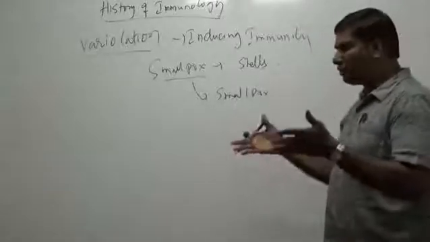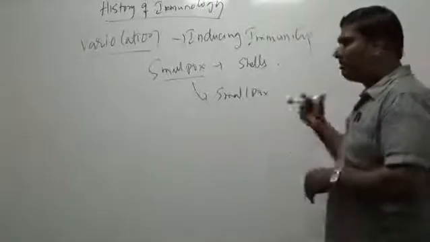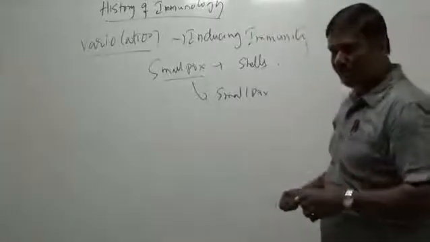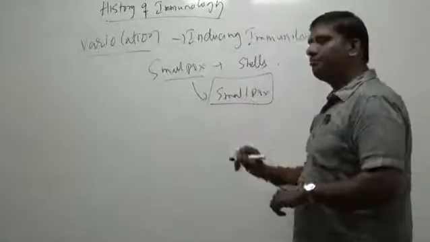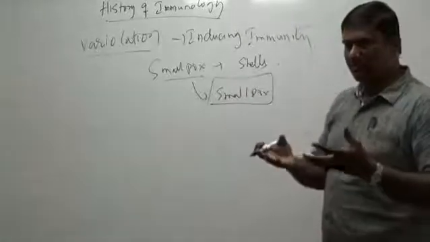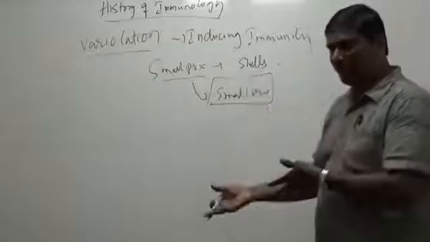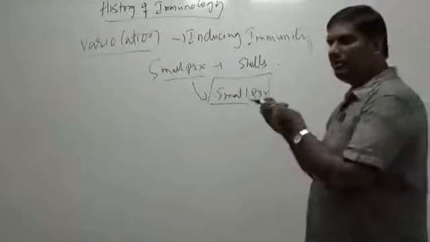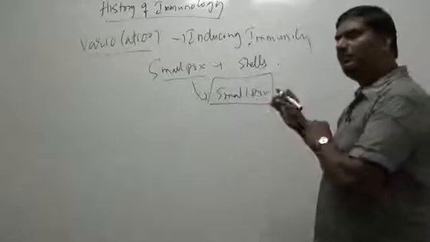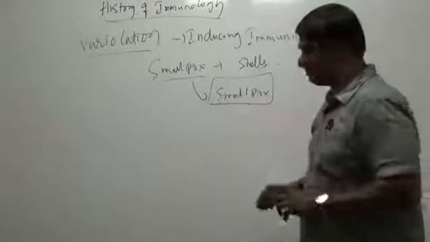There was no control here, it was all a lottery basis. And some ended up with several deformities. These were all the problems, but the results were much better. Rather than dying because of smallpox later in life, people thought, let's take some precaution. Even if we end up with a mild form of deformity, we'll survive later on in life.